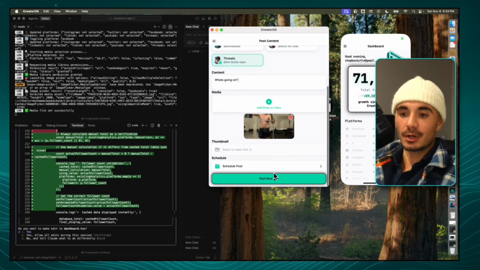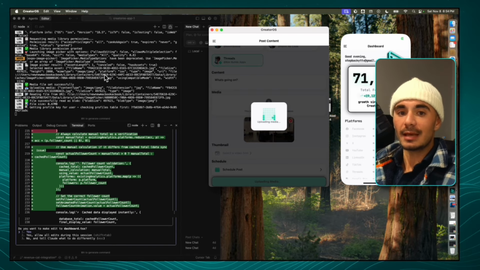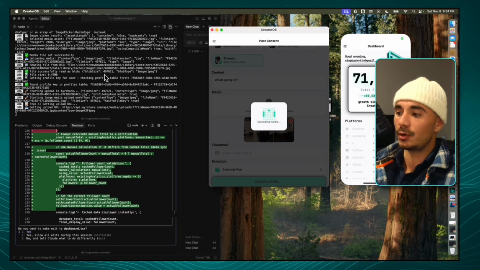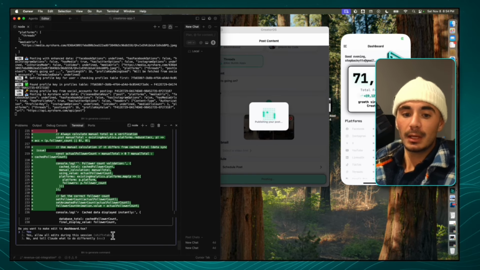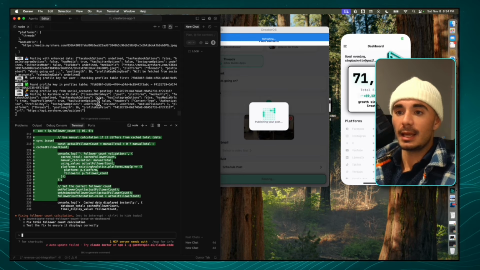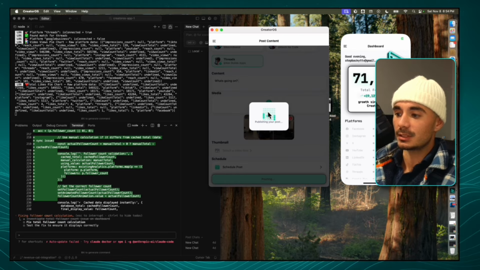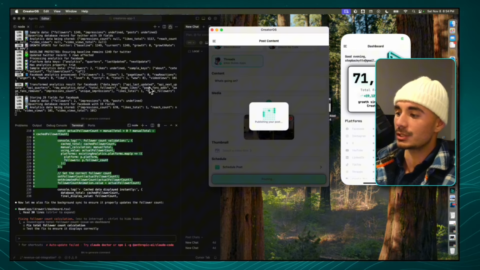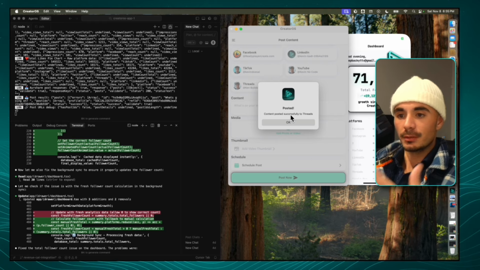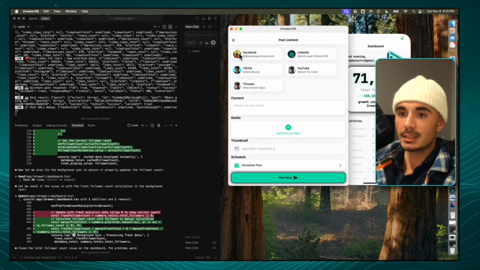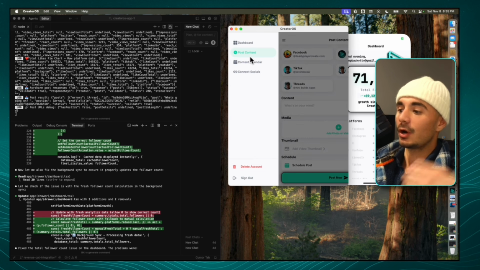So now I'm just going to go ahead and click post, and we can see on the left-hand side that the API calls are going to start generating this call. And as you can see here, the agent has finished up the API call. And so now we're just waiting on the front end to actually get that upload confirmation. All right, so we just got the notification. It's got posted to Instagram Threads. And so now this introduces us to the content calendar.